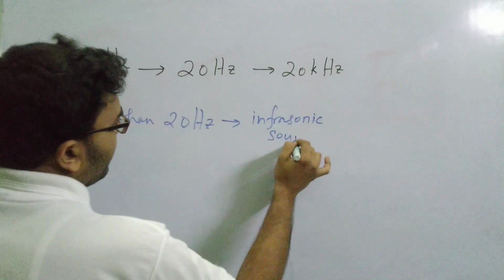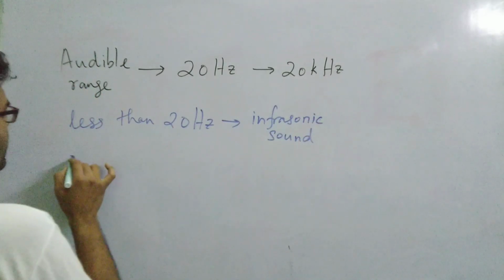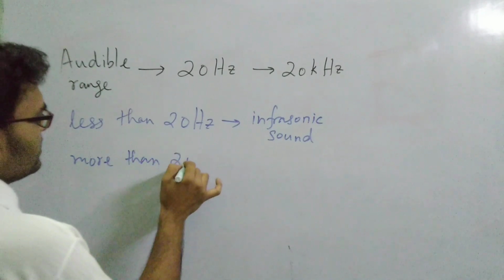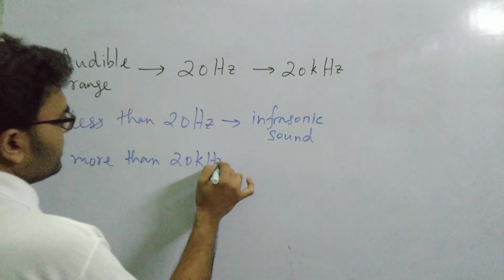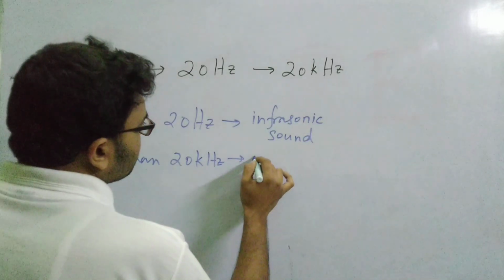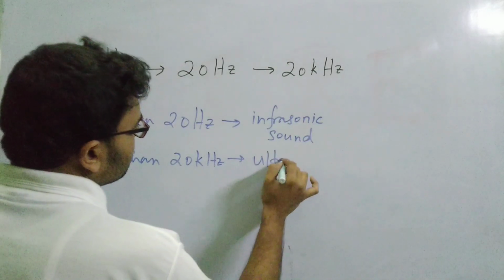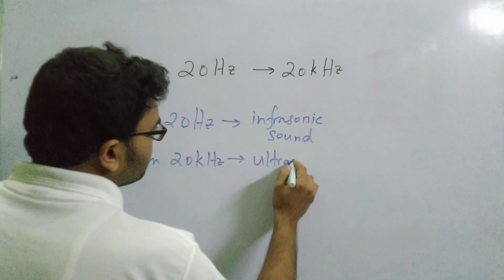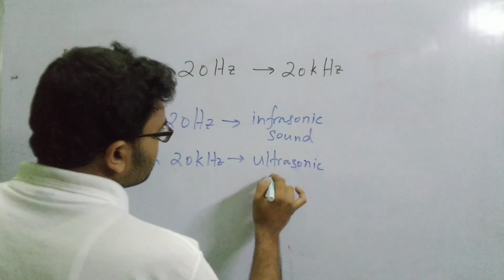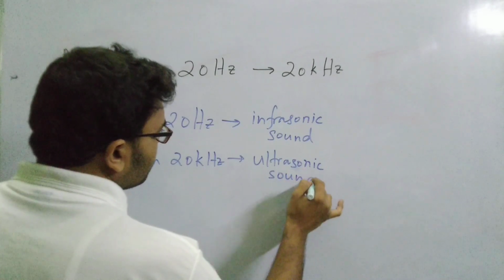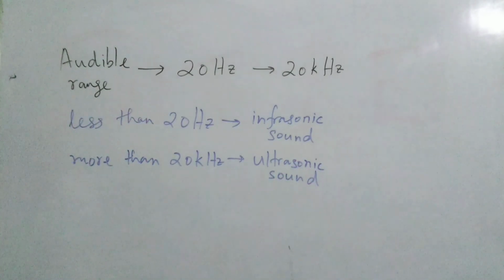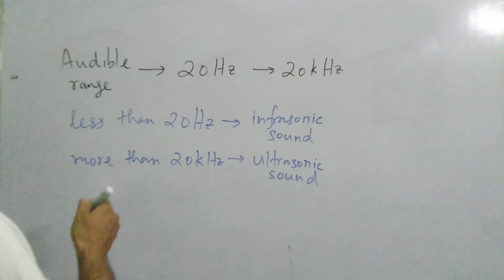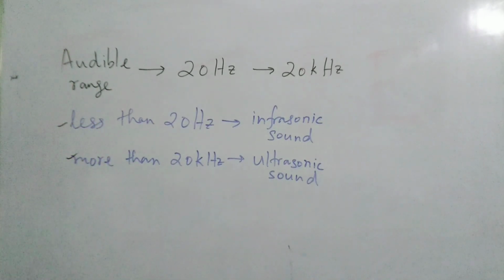And if the sound has a frequency more than 20 kilohertz, 20 kHz, then it is said to be ultrasonic sound. We are not able to hear these kinds of sound, infrasonic or ultrasonic in nature.